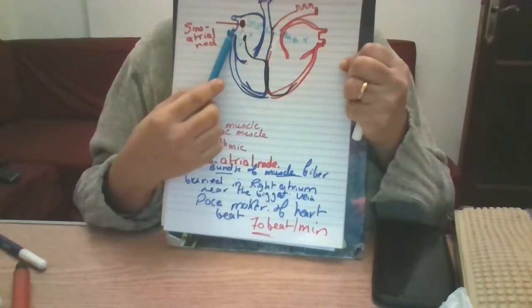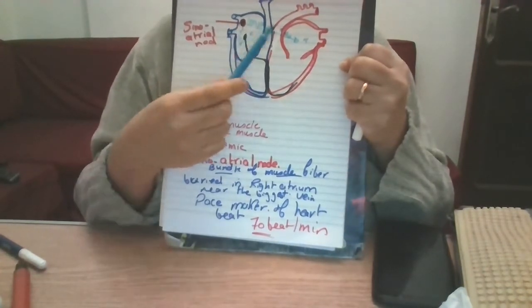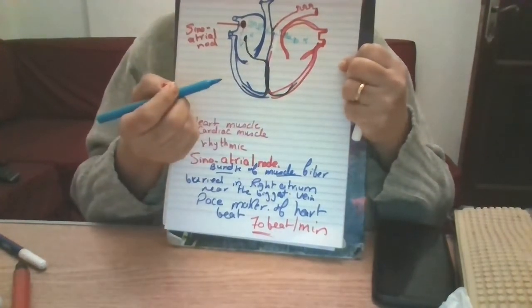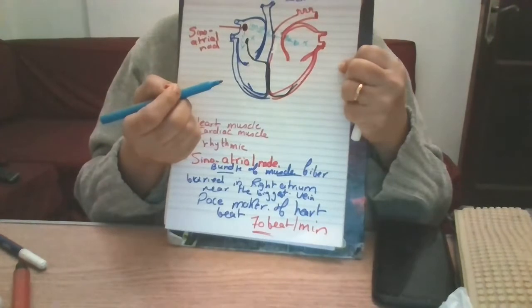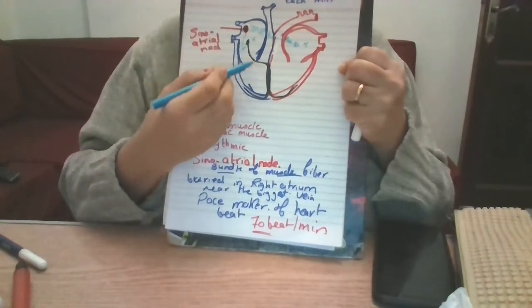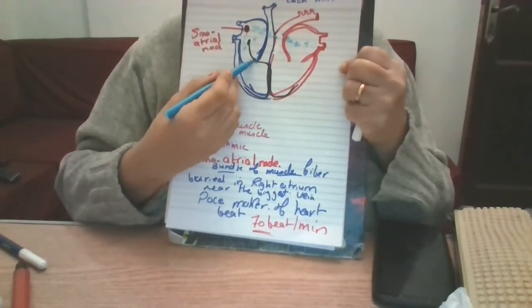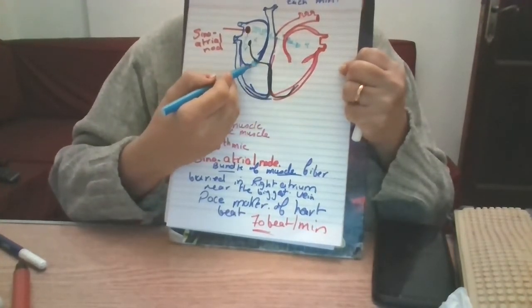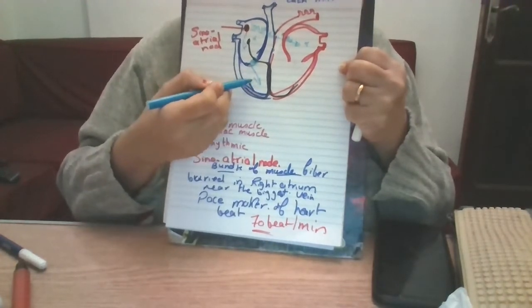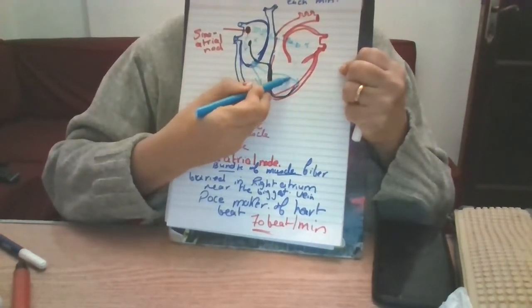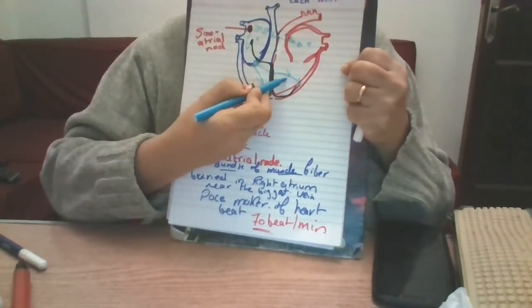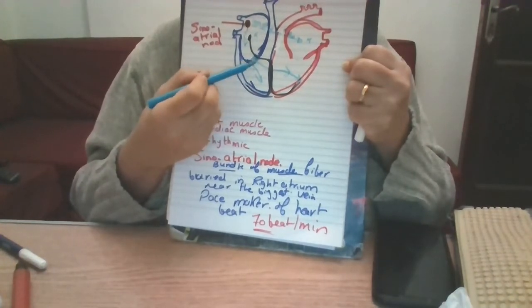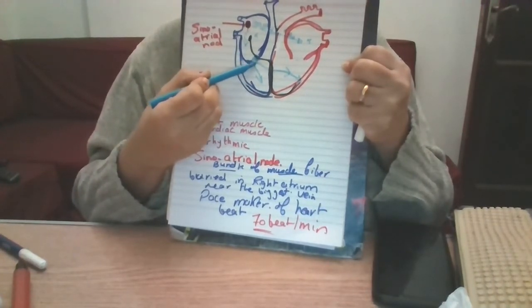So the sinoatrial node will send electric impulses to three things. Number one, to the right atrium, number two, to the left atrium, and number three, to something called the atrioventricular node. So it will send the impulses also to the atrioventricular node, affecting the two sides. It will affect the left ventricle, and also the right ventricle.